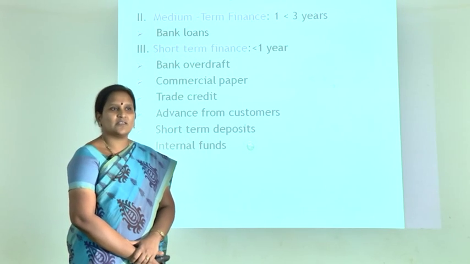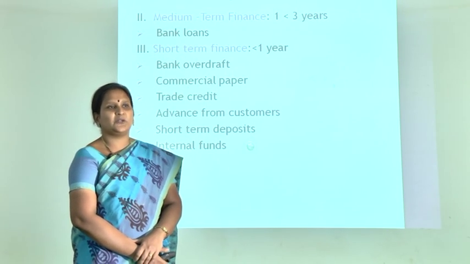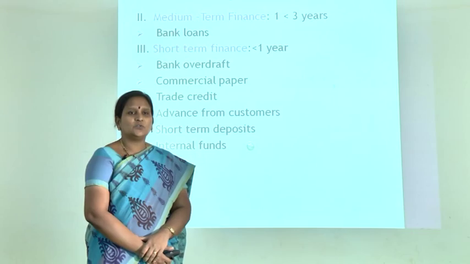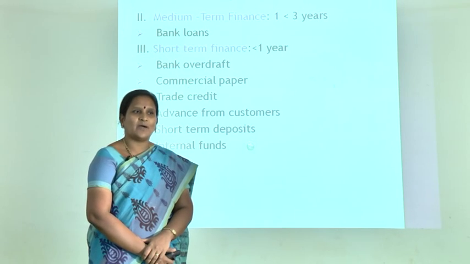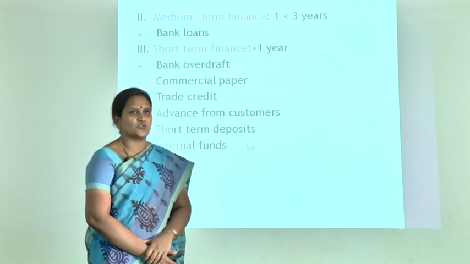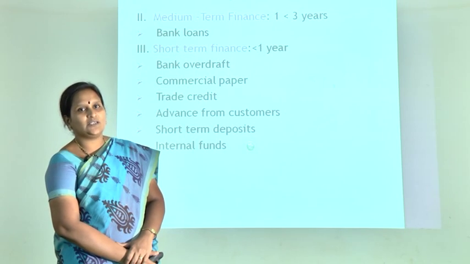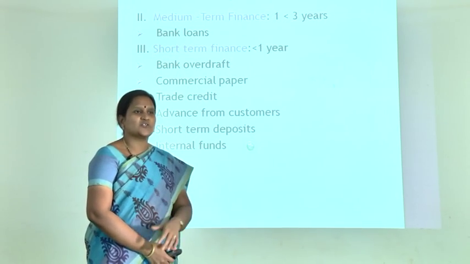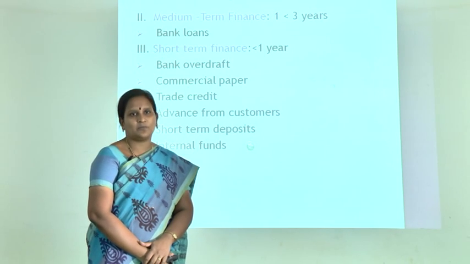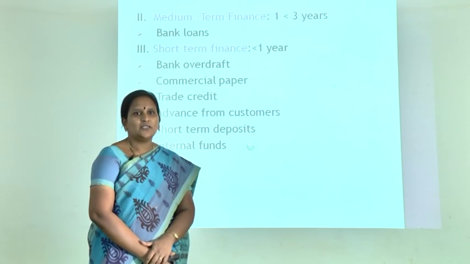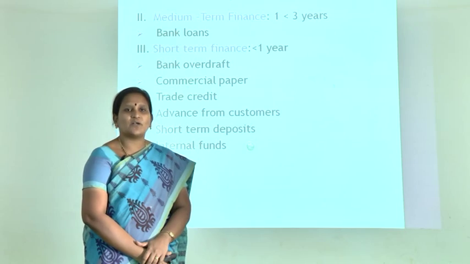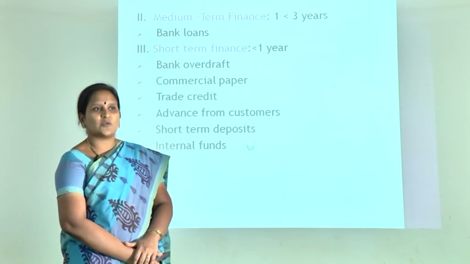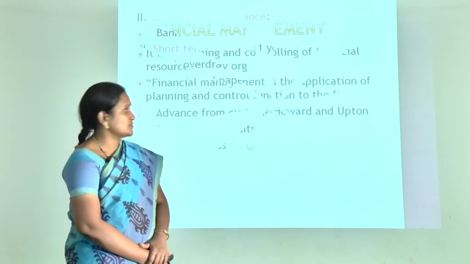Medium term finance is for a period of less than 3 years and more than 1 year. This is the part of raising loans from banks and financial institutions. And last comes the short term finance. It is a period less than 1 year. Here we have the options of bank overdraft, commercial paper, and trade credit. Another type is advances from customers. These are the various types of short term finance.